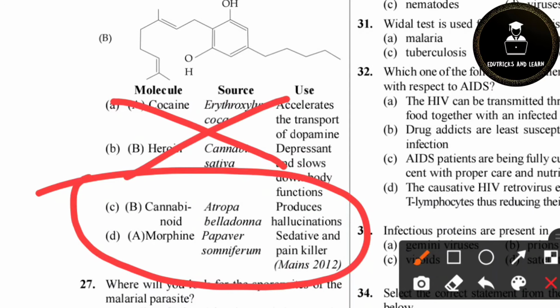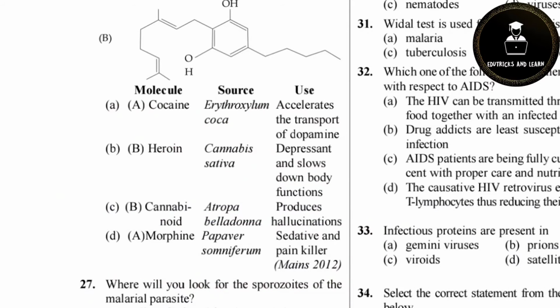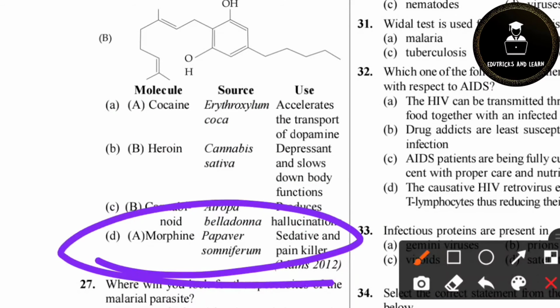B is cannabinoid. The source is Atropa belladonna, and it produces hallucinations. It is wrong. Option C is completely wrong. Option D, morphine, is from Papaver somniferum. Correct, and it is a sedative and painkiller. So that is the correct answer. Option D, morphine, Papaver somniferum, which is a sedative and painkiller, is the correct answer.